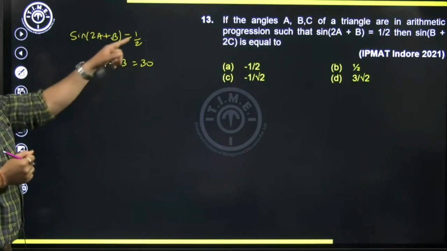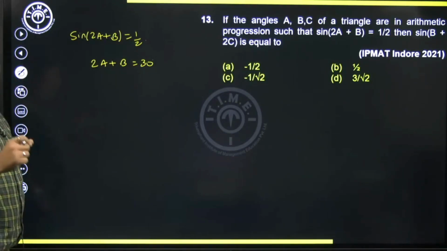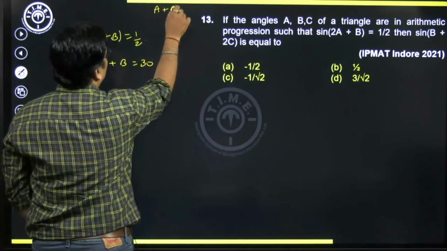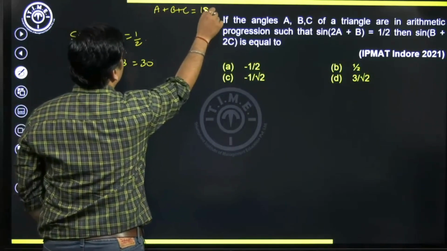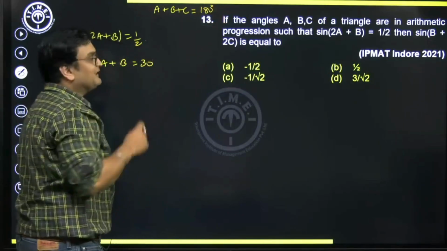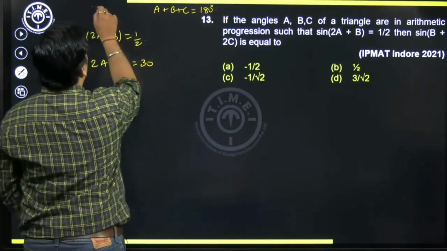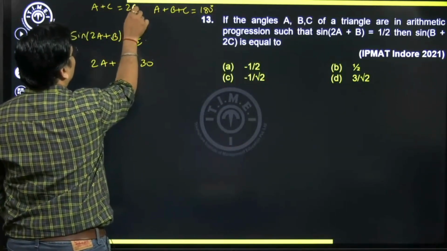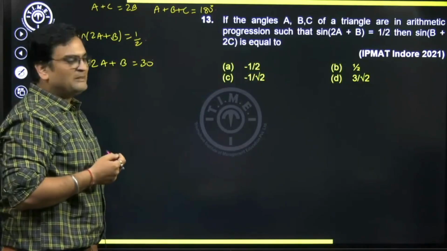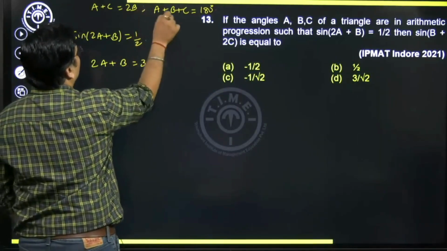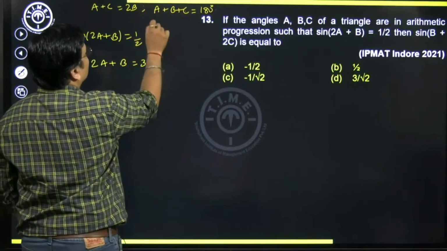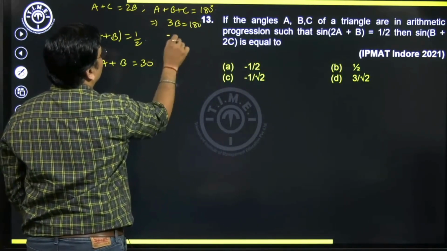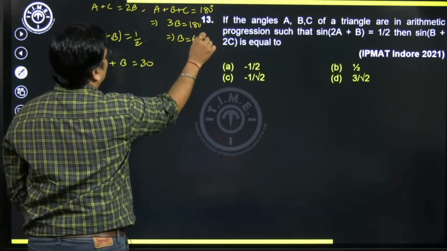But please note, what does it say? A, B, C are in AP. So that means we know one property. Sum of the angles in a triangle is 180 degree. If they are in AP, can I say sum of the other two terms, the first and third term, will be equal to twice of the middle term? That's the condition for AP. So here can we put A plus C as 2B. So B plus 2B is 3B equals 180 degree. So we'll get the value of B as 60 degree for sure.